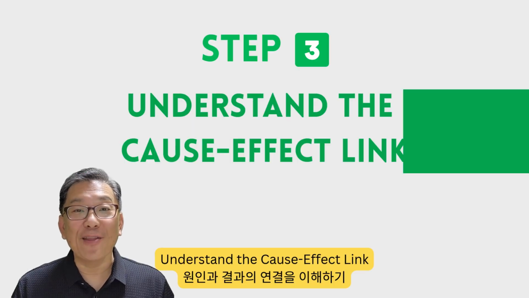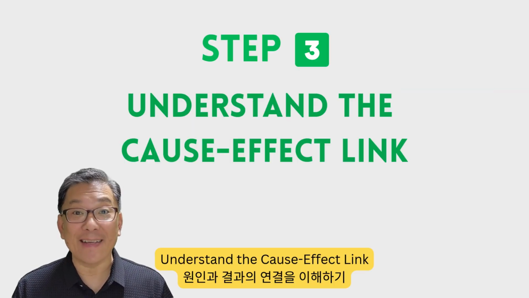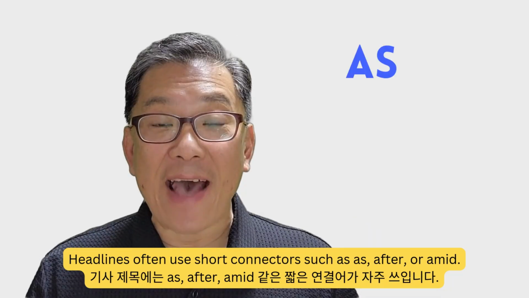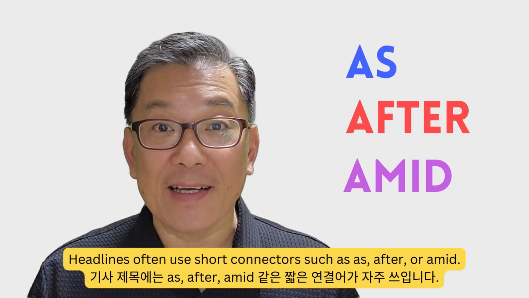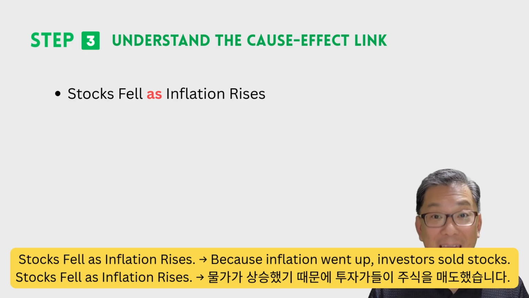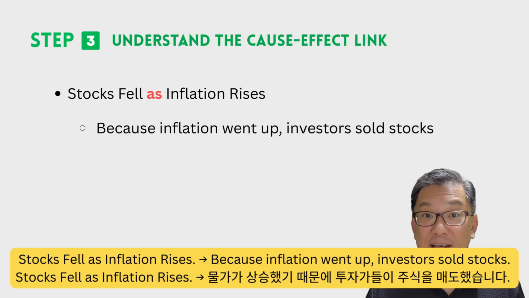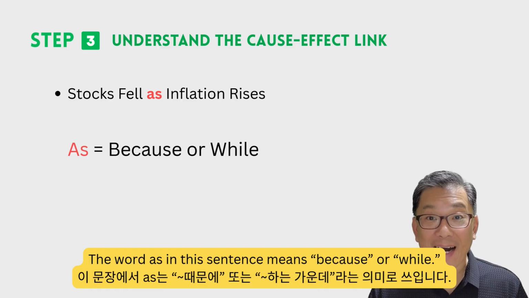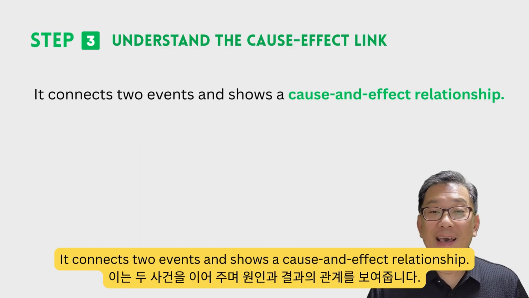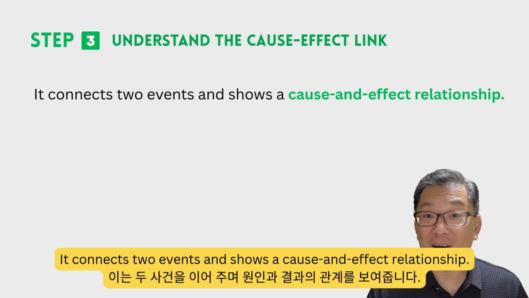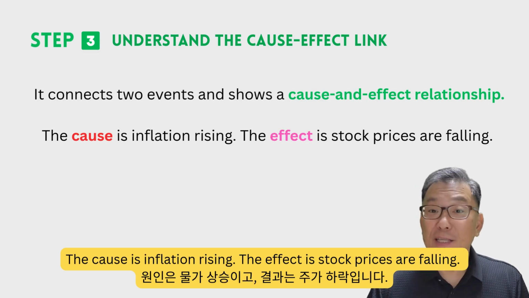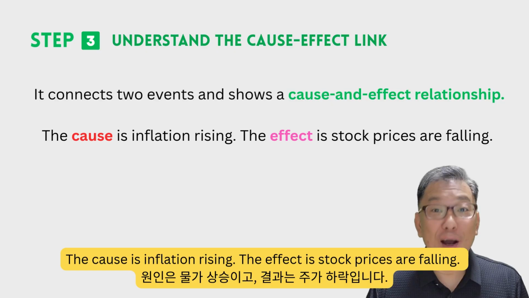Step 3, understand the cause-effect link. Headlines often use short connectors such as "as," "after," or "amid." Example: "Stocks fell as inflation rises." Because inflation went up, investors sold stocks. The word "as" in this sentence means because or while. It connects two events and shows a cause and effect relationship. The cause is inflation rising. The effect is stock prices are falling.